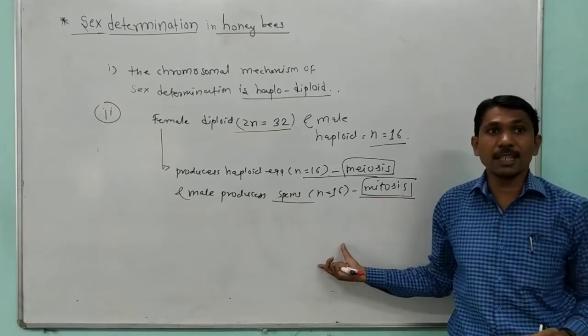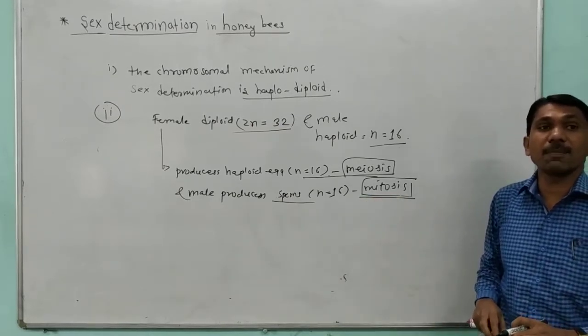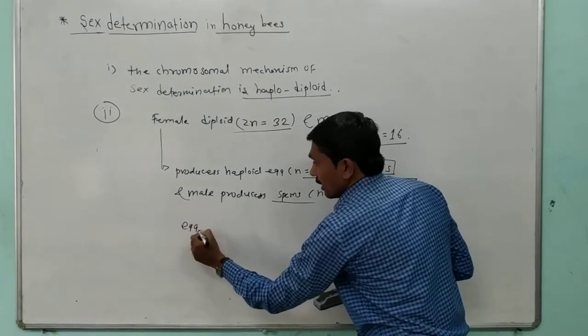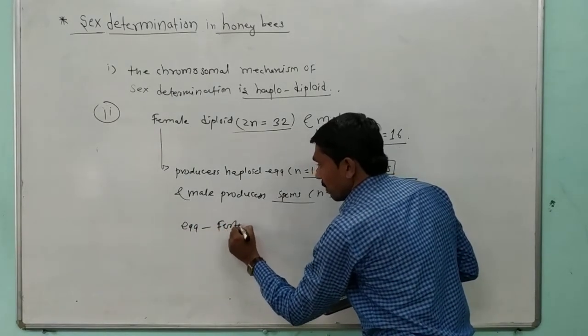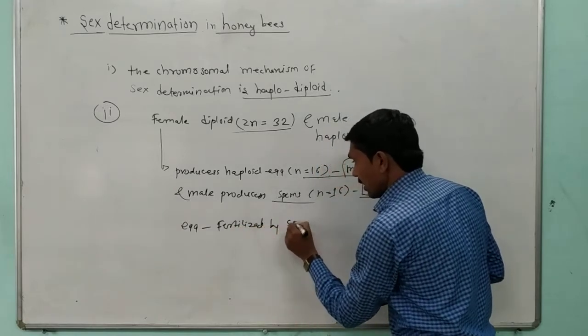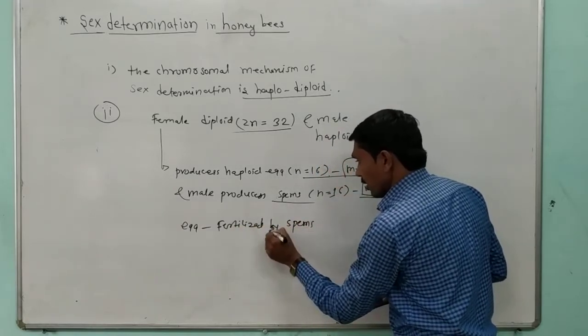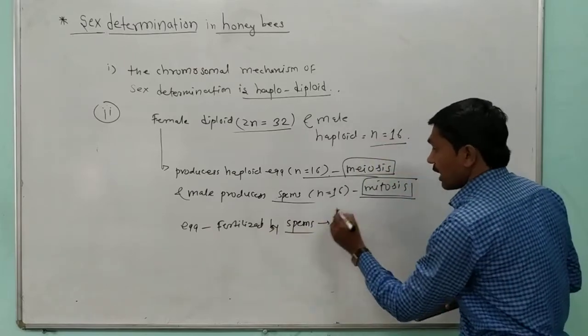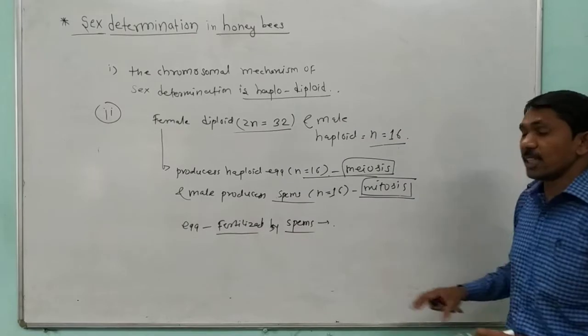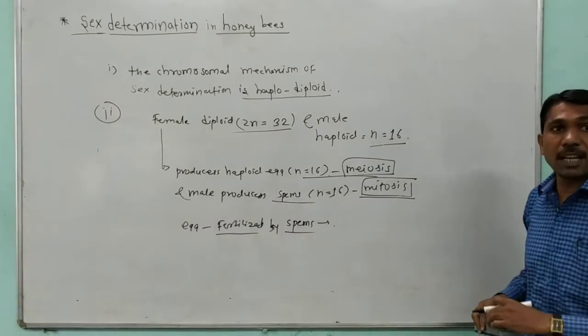Okay, so in this, if the egg is fertilized by a sperm, what happens here? The egg is fertilized by the sperm, so they give rise to the zygote.